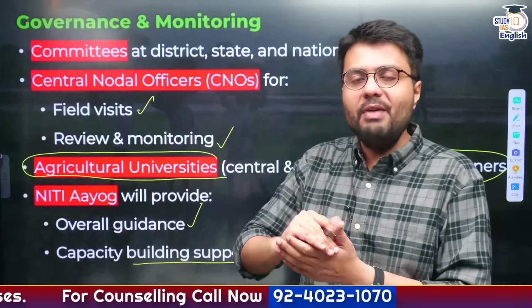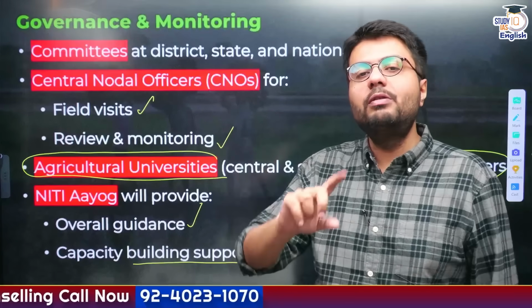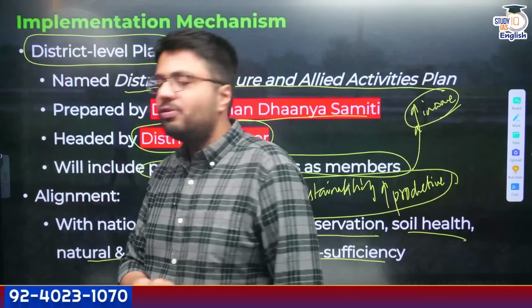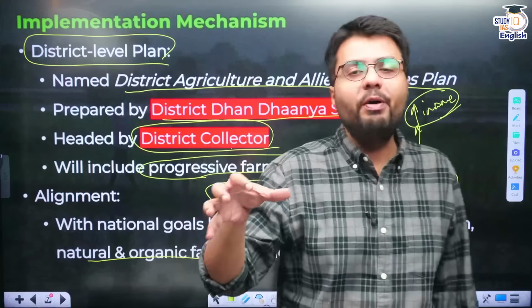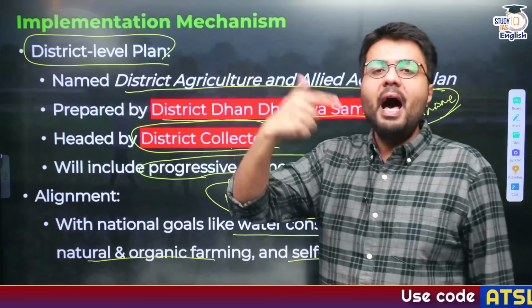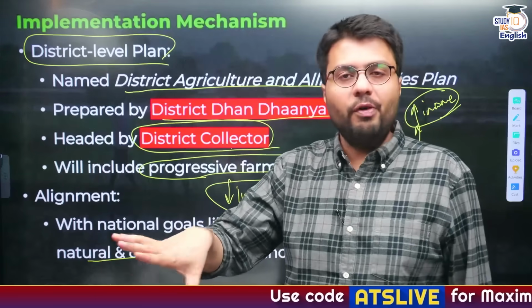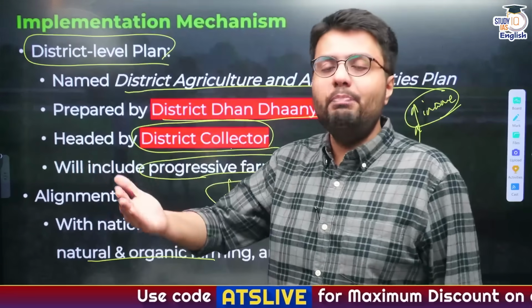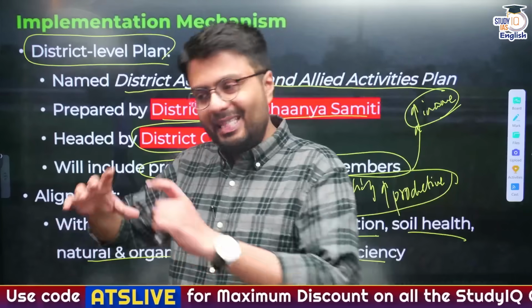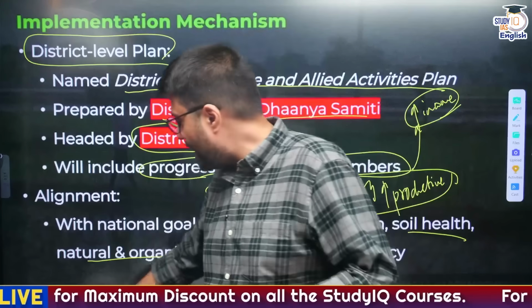So this is how the scheme will be implemented at multiple levels. The most important level is the district level, where a separate committee will be formed headed by district collector, and it will also include progressive farmers of that region. And based on this plan, the agricultural setup of that district would be improved, right?